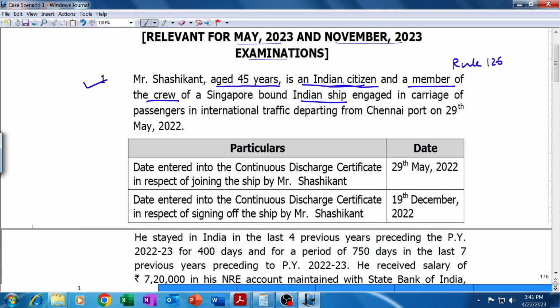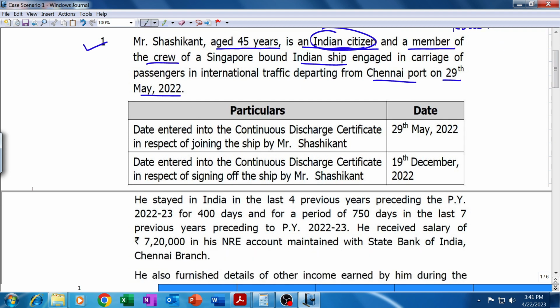Reading further, is an Indian citizen, member of crew of Indian ship, engaged in carriage of passengers in international traffic, departing from Chennai port on 29th May 2022. That's irrelevant. Okay. Now, what will be the residential status for this guy?